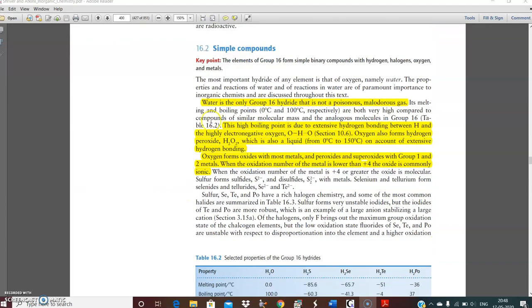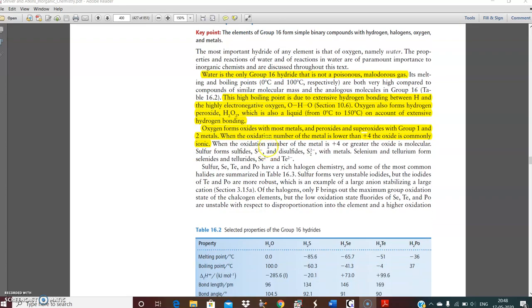Some simple compounds of oxygen: water is generally not covered in detail here, but you can see its structure and bonding and its boiling point. However, the ice structure of water is pretty important. You can go through it.